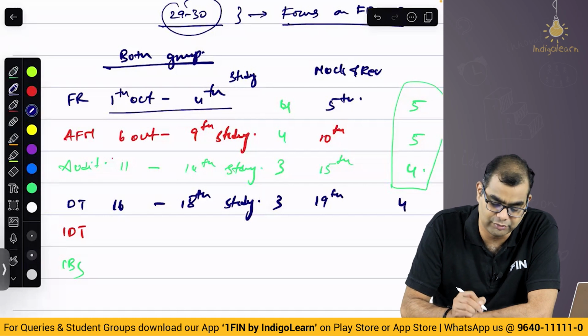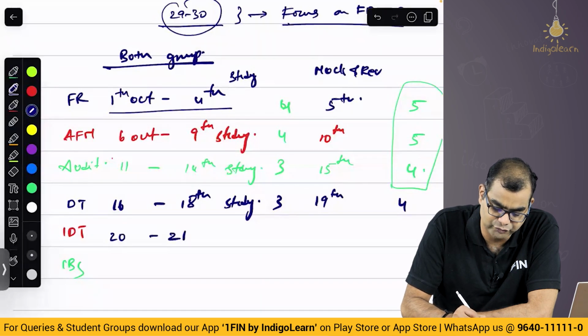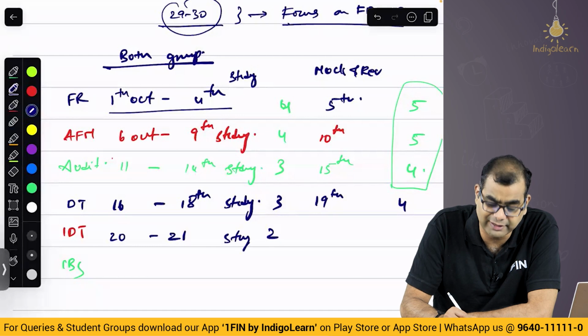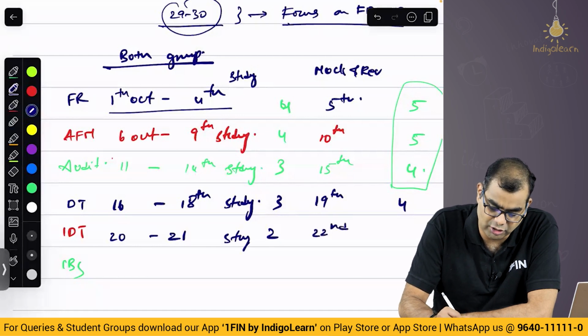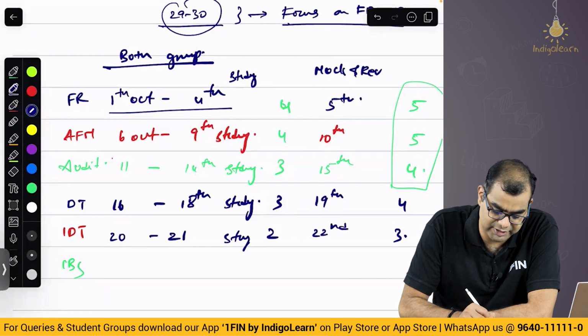Then IDT, you don't require 3 days, you require only 2 days, which is 20 to 21. Study for 2 days, and then revise and write a mock and revise for 1 more day, which is 22nd. How many more days? 3 days are done. After finishing this for 3 days, then you come to IBS.